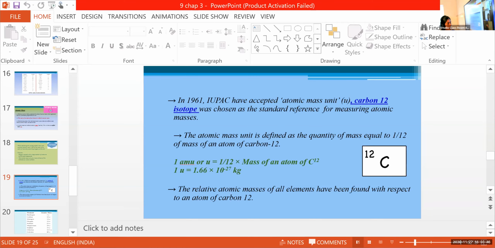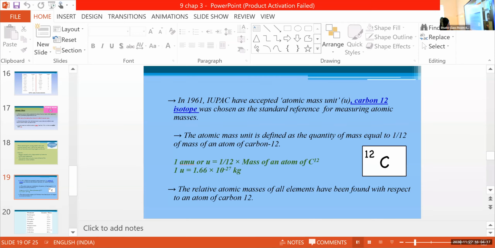No, right? Isotope, I think it's explained more in your next chapter, but just remember that it's a term used for elements with the same atomic number but different mass number. Okay. Now you just remember this term, isotope, okay? We can learn more in the next chapter. So read, Sriram, continue. Isotope was chosen as the standard reference of measuring atomic masses.